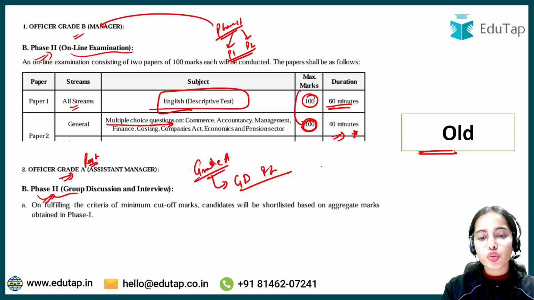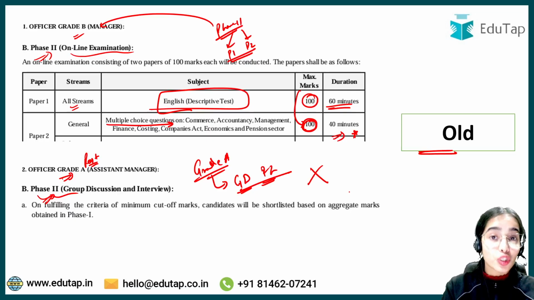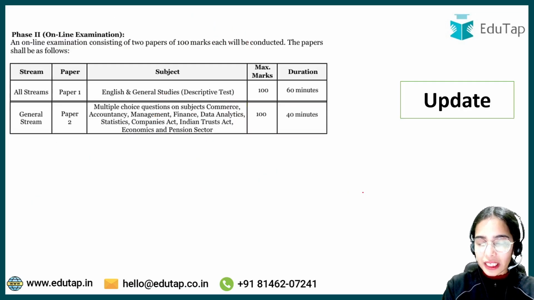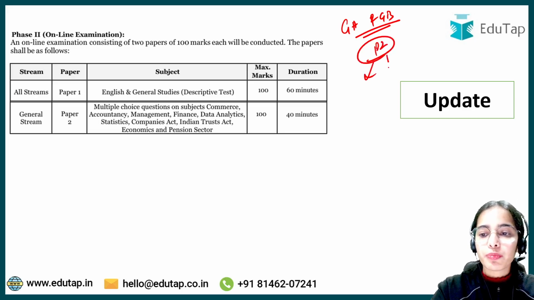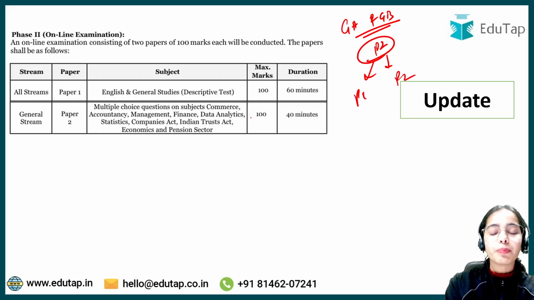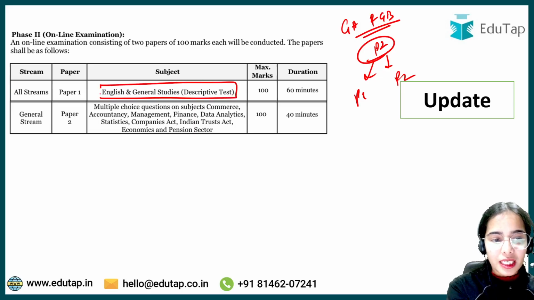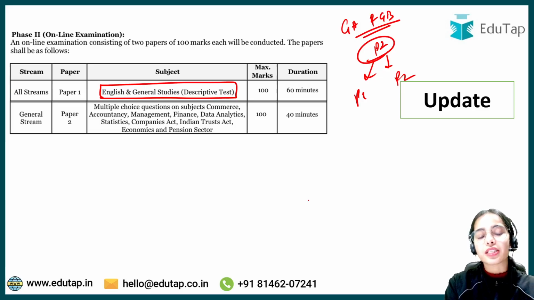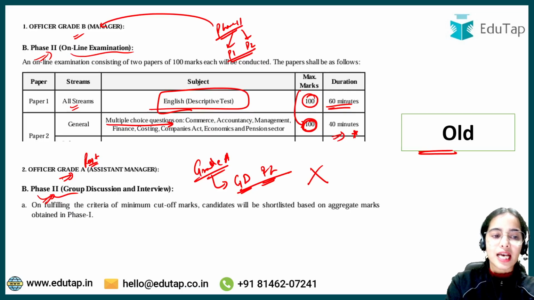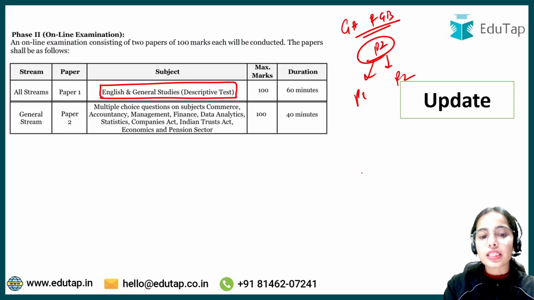For grade A there used to be no online examination in this manner. There used to be only group discussion and interview for grade A in phase 2. But now the big change is that for grade A and grade B both, there will be paper 1 and paper 2 in phase 2. In paper 1, it is now not only an English descriptive test but an English and general studies descriptive test. Before it was English descriptive, now it is English and general studies descriptive.